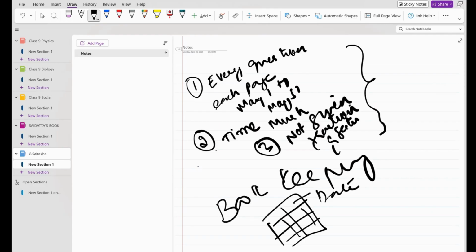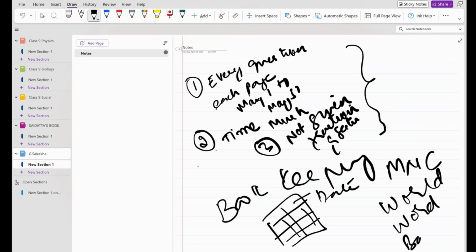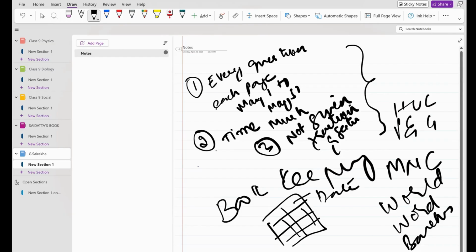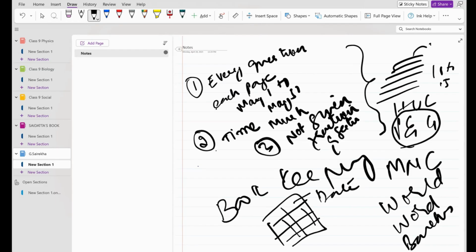I gave the example of a small stationery shop. Now imagine it is an MNC with worldwide branches. How much time will you take to answer the same question? Suppose like Hindustan Lever or Procter and Gamble, they have different products, manufacturing 10 to 15 products at a time. The owner comes and asks, for specific shampoos, what is the profit for this month? How much time will you take if you simply maintain bookkeeping? It is not possible, no?